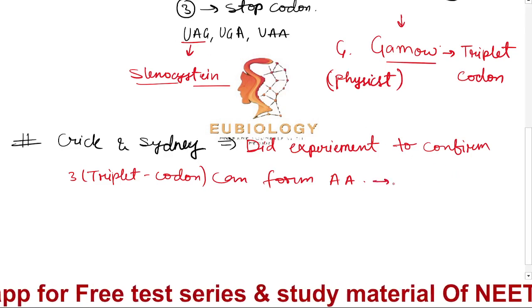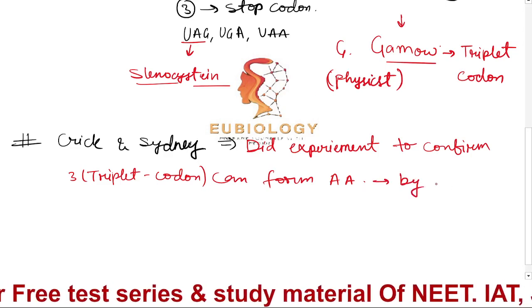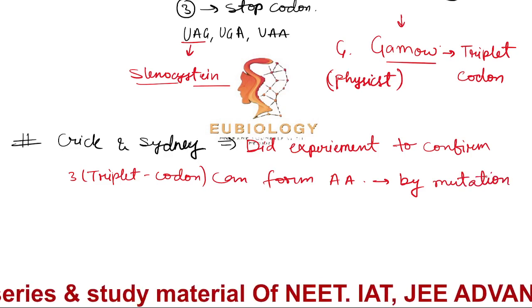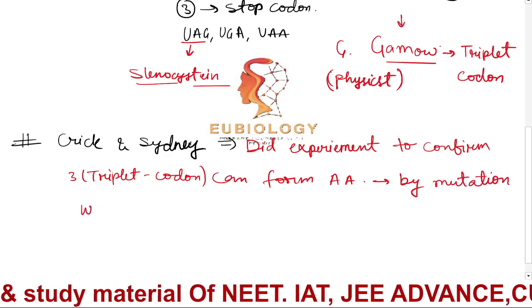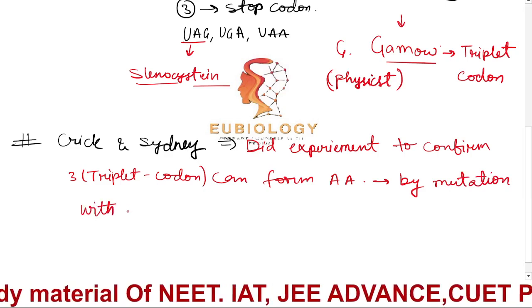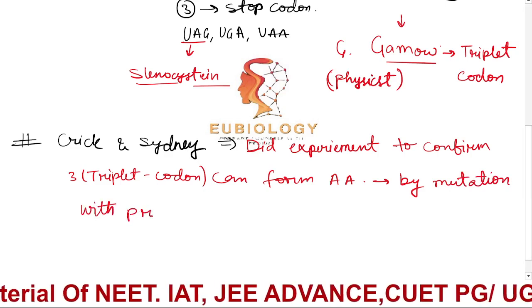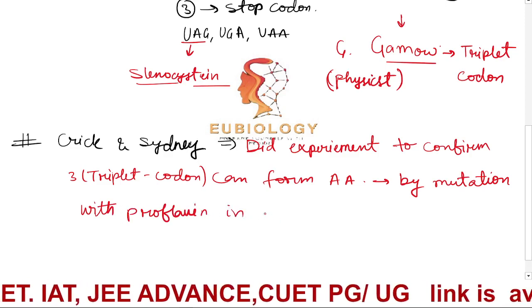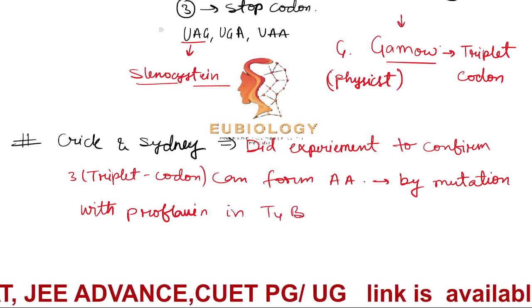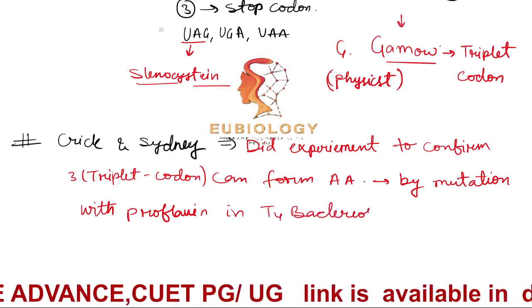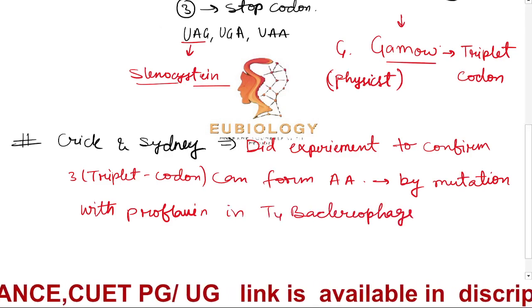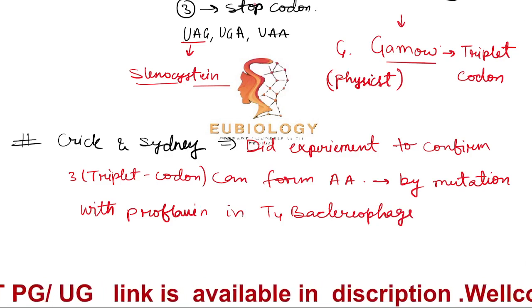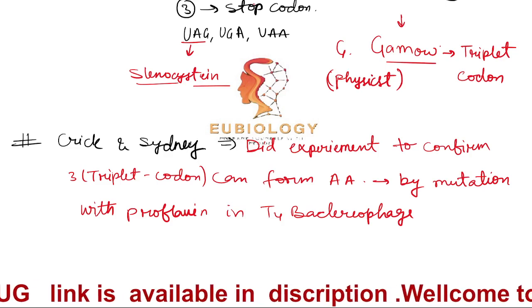So how did they find it? They used a chemical mutation with proflavin in T4 bacteriophage, to confirm that a triplet can form a codon.